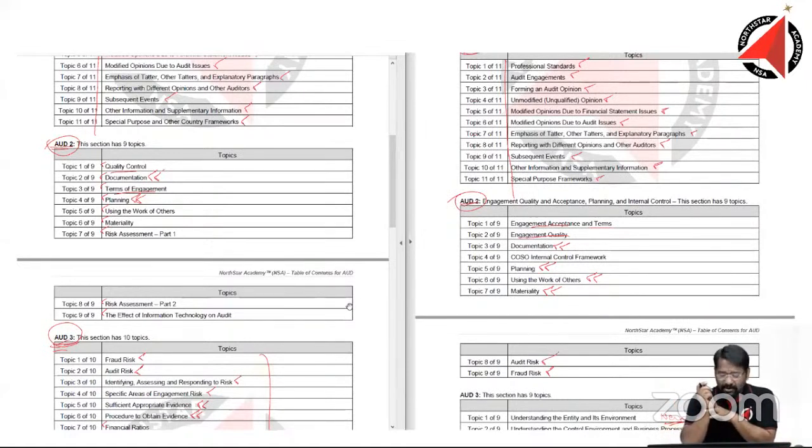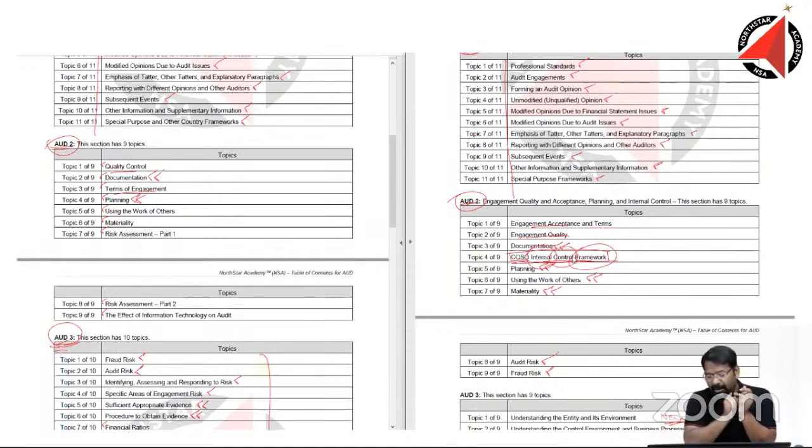I was telling that maybe some chapter has been pulled from BEC. Answer is, it looks like COSO has been pulled from BEC, but it would be unfair to say that, because in the BEC chapter there was COSO, but a different part of COSO was covered, and here there's a different part of COSO which is mainly around the internal control framework.